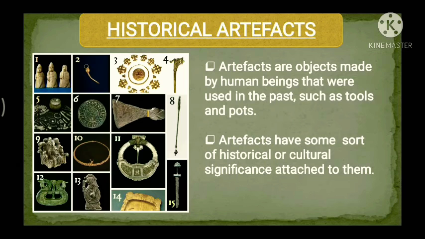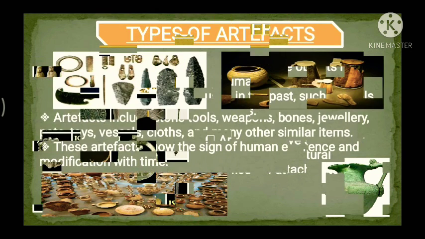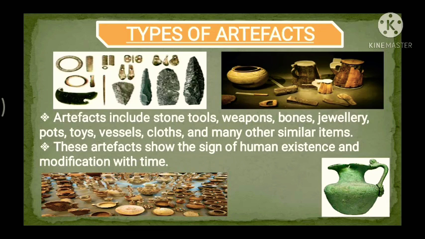Quite naturally, isn't it? We can understand the way the people used to deal in their daily life, what were the things that they used and how they carried things out. So all these things we come to know about their culture, about their customs, everything. These artifacts include stone tools, weapons, bones, jewelry, pots, toys, vessels, clothes and many other things. And they show the signs of human existence and modification with time.